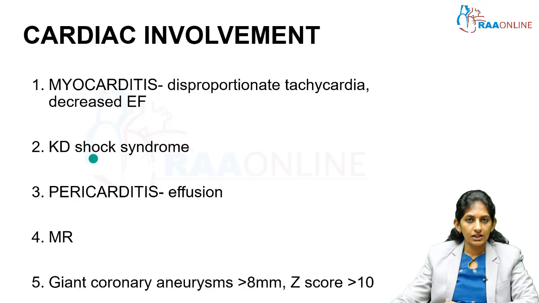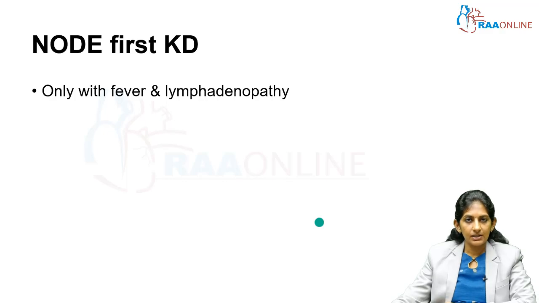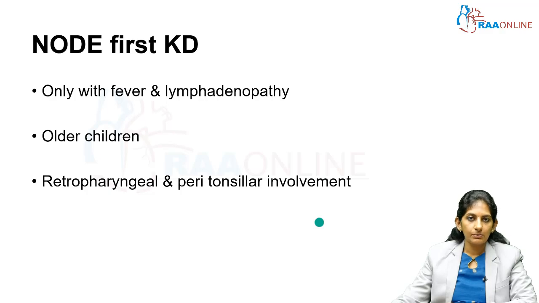Look for the coronary aneurysms, look for the size of the aneurysms, compare with a Z score. A giant coronary aneurysm is called if the size is more than 8 mm or the Z score is more than 10. There's one entity called node first KD. So node first KD present only with fever and lymphadenopathy. It is seen in older children, whereas the classic KD is seen in younger children. So the lymphadenopathy can be cervical, retropharyngeal, peritonsillar involvement.